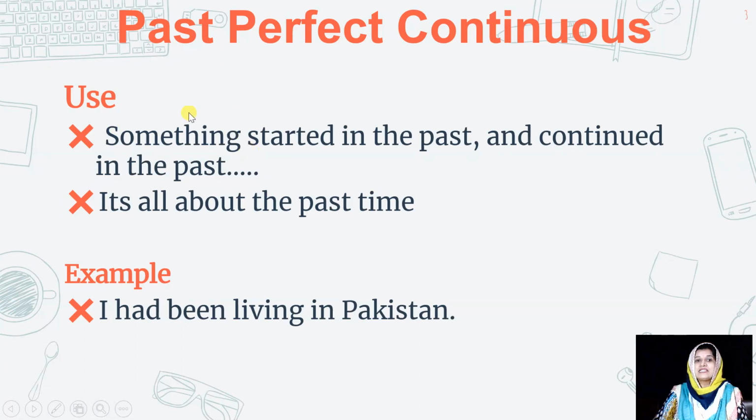Afterward, we'll see the usage of past perfect continuous tense. In terms of usage, we use past perfect continuous tense when something started in the past and it continued in the past, right? So it's all about the past time. For example, I had been living in Pakistan.